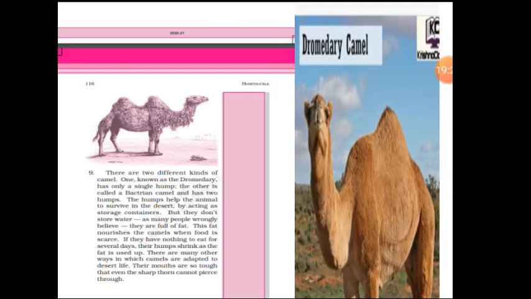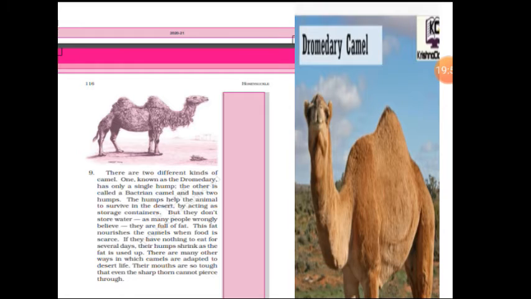This fat nourishes. That means it is not that in that hump they will be storing the water. Actually, it is full of fat. But they don't store water, as many wrongly believe. They are full of fat. This fat nourishes the camels when food is scarce. The fat which is collected in the hump, whenever there is a shortage of food, helps them to survive.